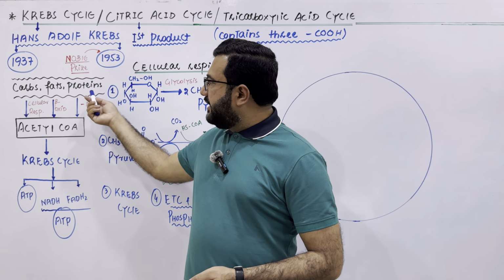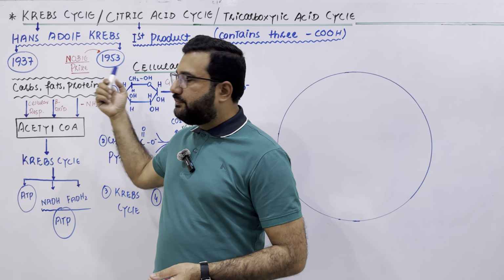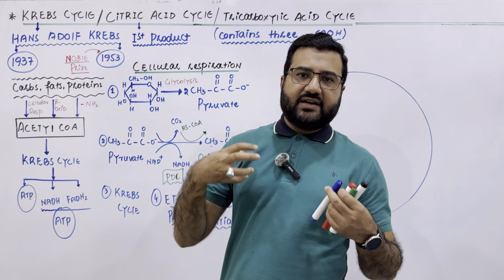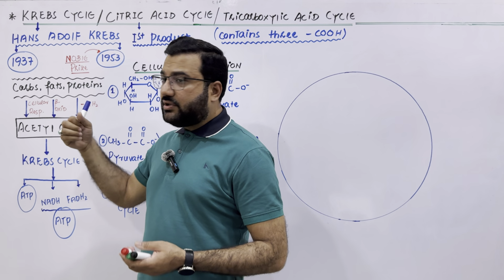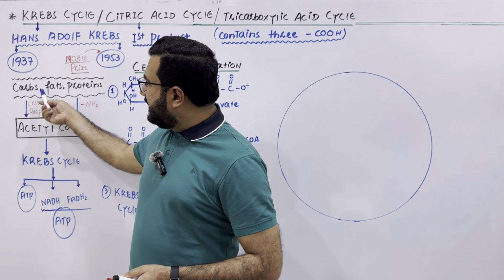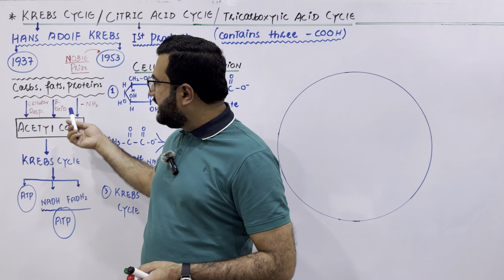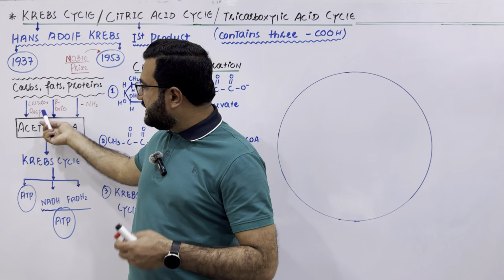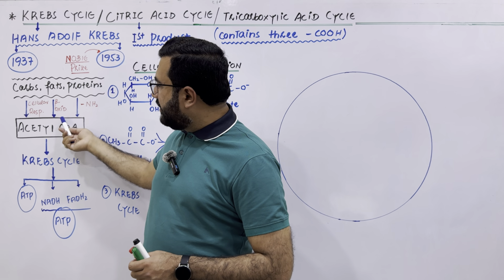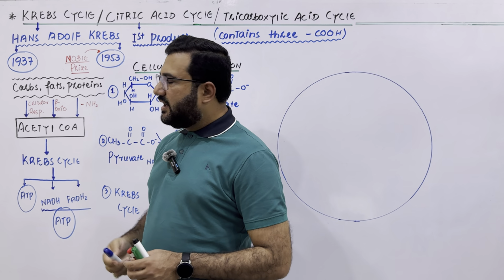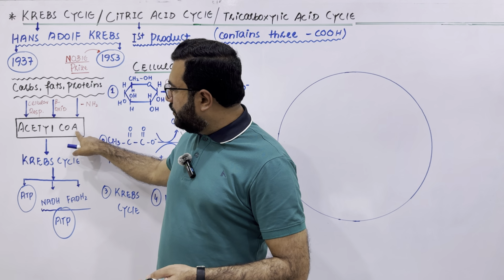My dear students, all the nutrients in our diet are in the form of carbs, fats or proteins. When we take our diet, the nutrients are first digested in the stomach and then enter the cells after reabsorption, and carbs, fats and proteins, through different metabolic pathways, are changed to acetyl coenzyme A. The carbohydrates, through some steps of cellular respiration, are converted to acetyl coenzyme A. The fats, through beta oxidation, are converted to acetyl coenzyme A, and proteins are first deaminated and then converted into acetyl coenzyme A.